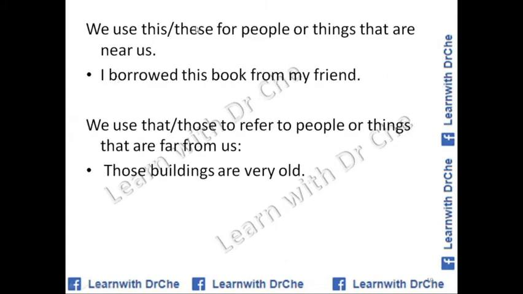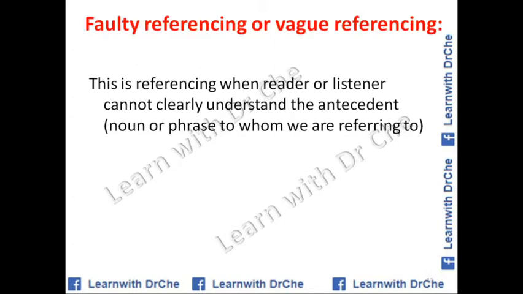We use this or these for people or things that are near to us. For example, I borrowed this book from my friend. This book that is in front of me, that is near to me. And we use that or those to refer to things or people that are far from us. Those buildings are very old. Those, that are far from me. Those buildings are very old.